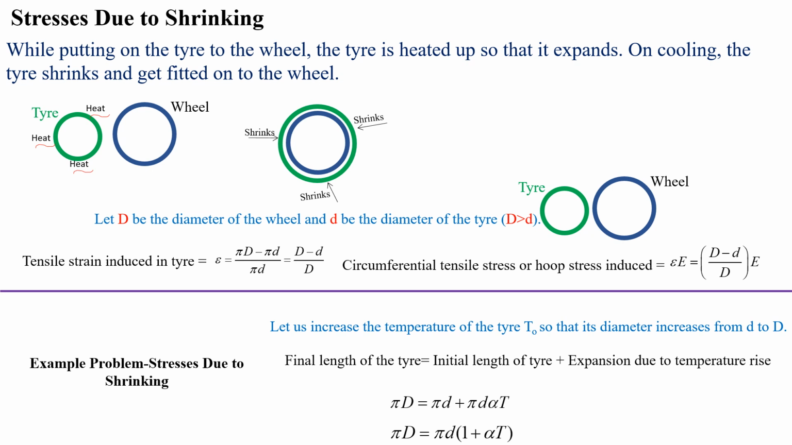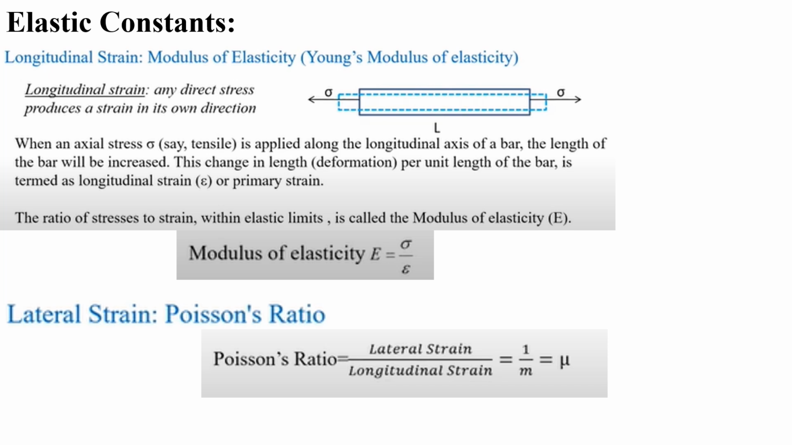Similarly, while solving the problems on stresses due to shrinking, the final length of the tire has to be considered: the initial length of the tire plus the expansion due to the temperature rise. So πD = πd + πdαT, that is, πD = πd(1 + αT). Next we look at the elastic constants.